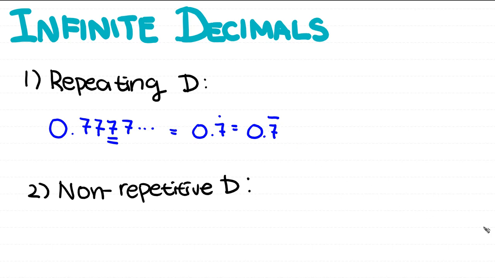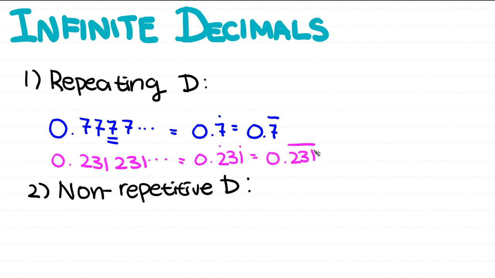Or if it's a number something like 0.231231, we can easily see the next numbers are going to be 2, then 3, and then 1, which shows us that 231 is a pattern that we can simply guess. And we can write this as 0.231 with dots like these, or 0.231 with a single line like this.